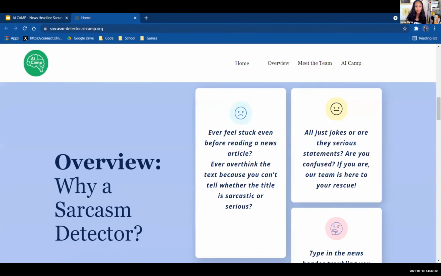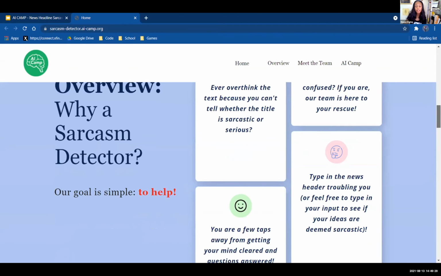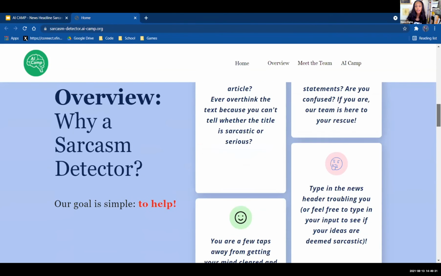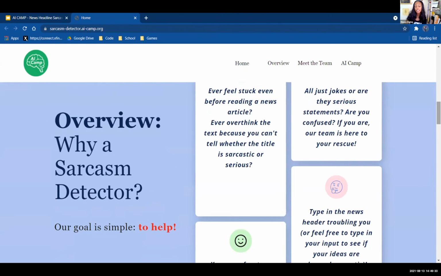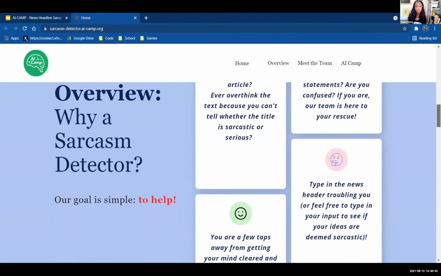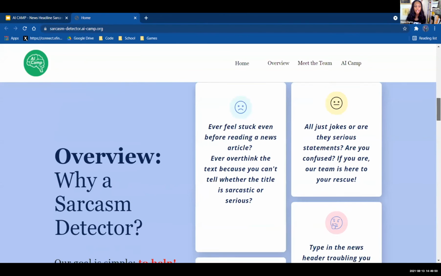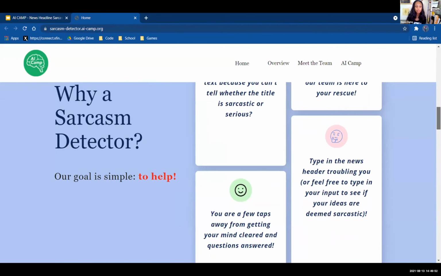Okay, so scrolling down, we actually have our overview, which explains why we decided to come up with a sarcasm detector. Nowadays, there are a lot of headlines out there, and it's really hard to detect whether the headline is serious or sarcastic. So whether you're using this device for school or any personal projects, to avoid confusion or complication, you can simply use this device for your own benefit. But of course, this product is only a proof of concept and it can only go so far with AI technology.